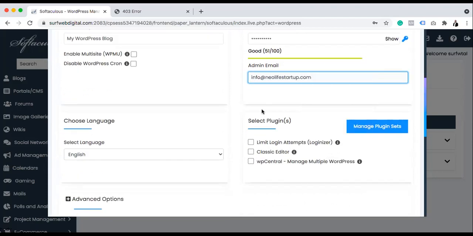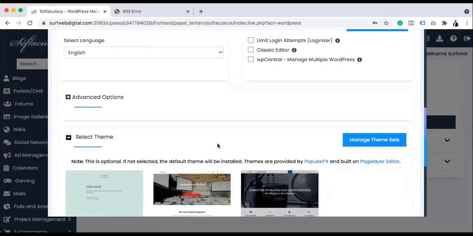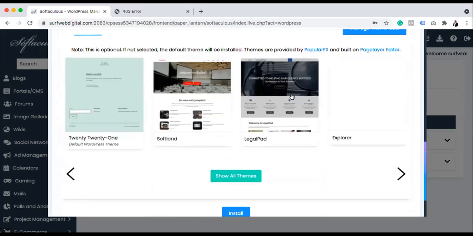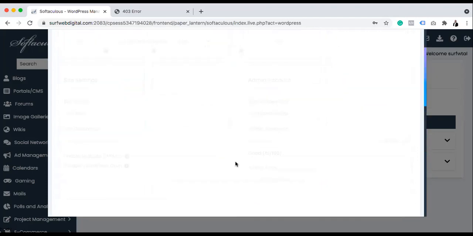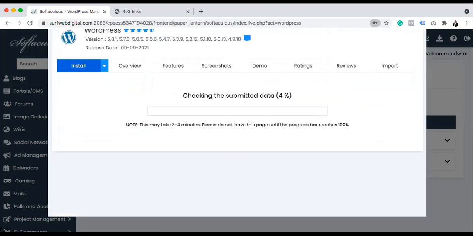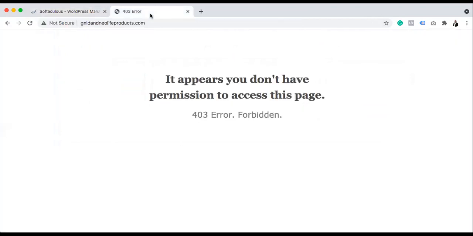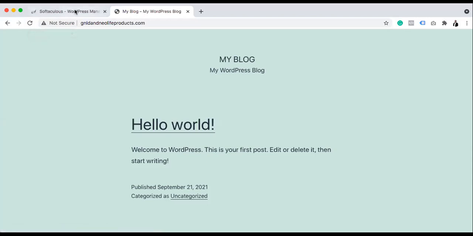So after you have done all this, make sure that all those are settled. Don't bother about all these other things that are here. You can just say install, and you wait for the installation process. It is going to count from 0 to 100. Let me check this one, because I actually just bought this this evening. Yeah, I know it's going to be ready. It's ready.